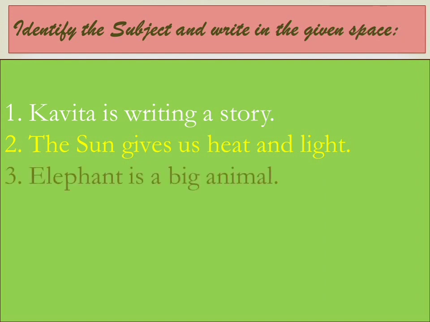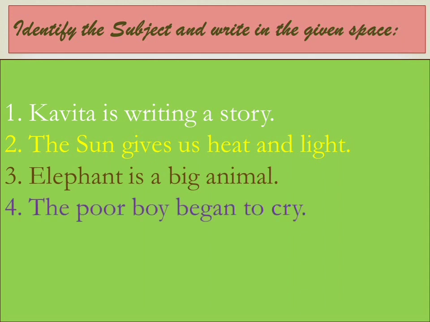The subject. Elephant is a big animal. Now you tell me what will be the subject here? Elephant. So elephant will be what? The subject. The poor boy began to cry. Now tell me what will be the subject here? The poor boy. About the poor boy is being told in the sentence. So the subject will be the poor boy.